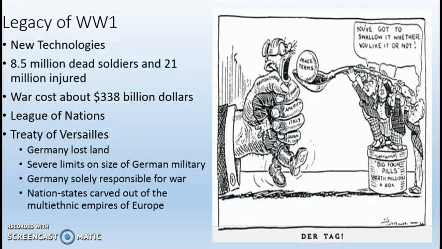And finally, we've got the Treaty of Versailles. So the Treaty of Versailles is the peace agreement that was signed.